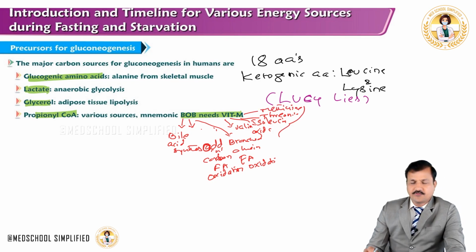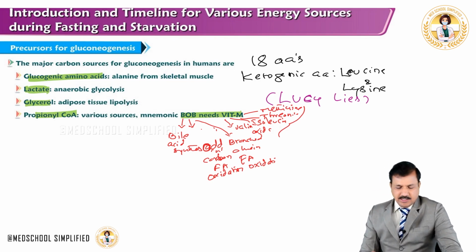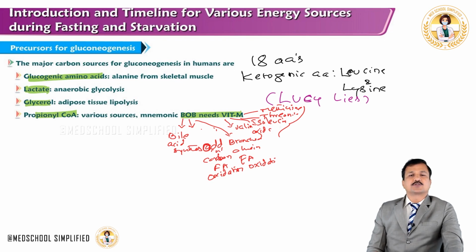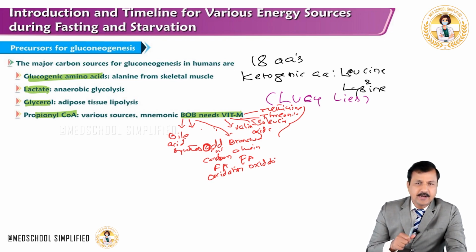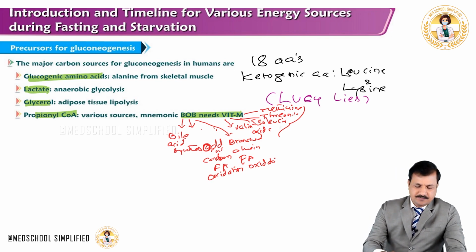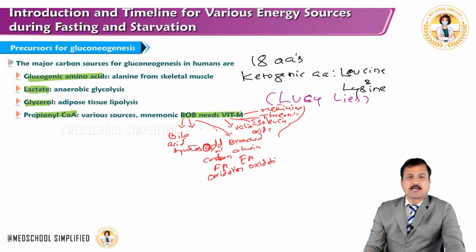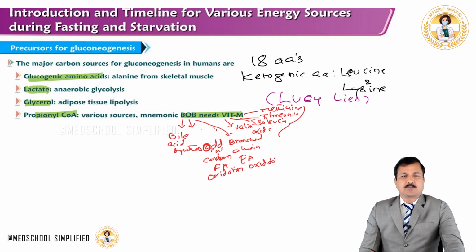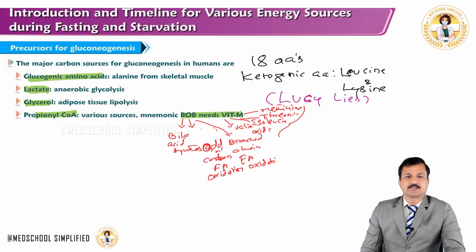So oxidation of valine, isoleucine, threonine and methionine will all give propionyl-CoA. So like this, there are different sources of propionyl-CoA, and that propionyl-CoA can go into gluconeogenesis. So that's all about our timeline for gluconeogenesis, the introduction to gluconeogenesis, and the major precursors for the gluconeogenesis process.